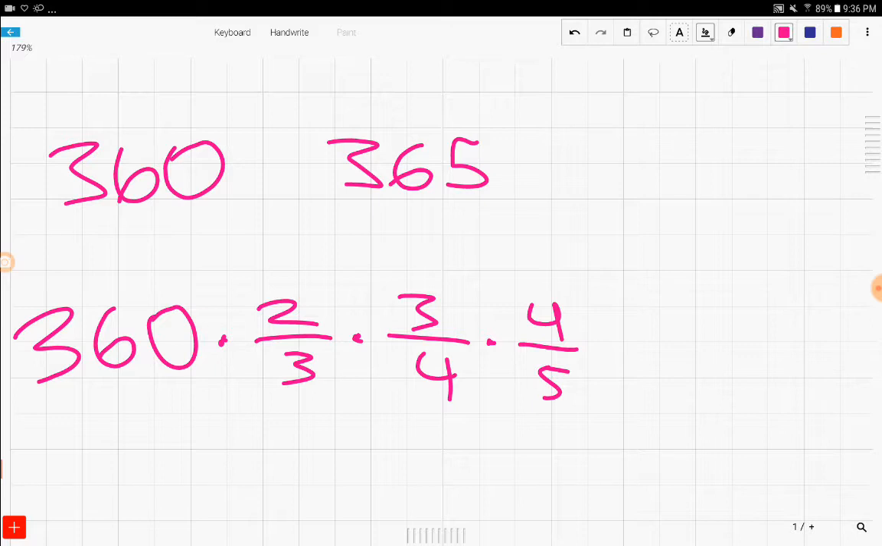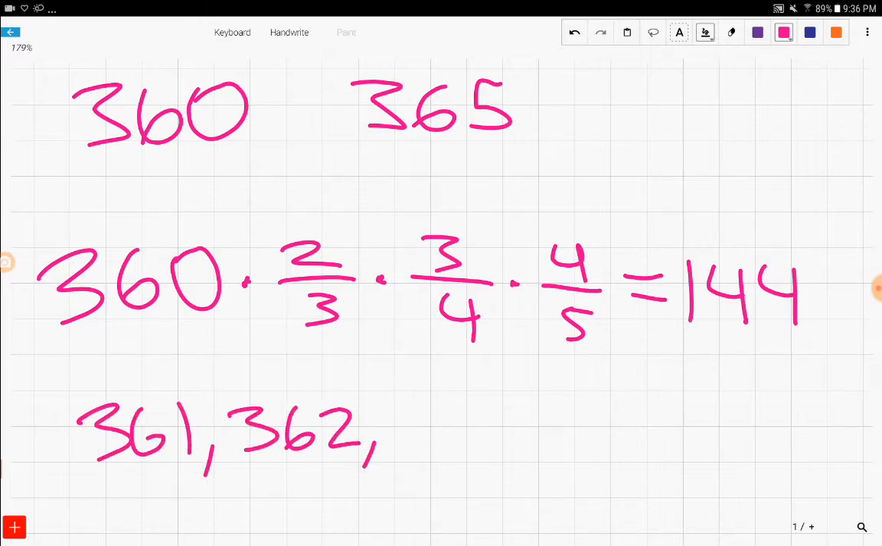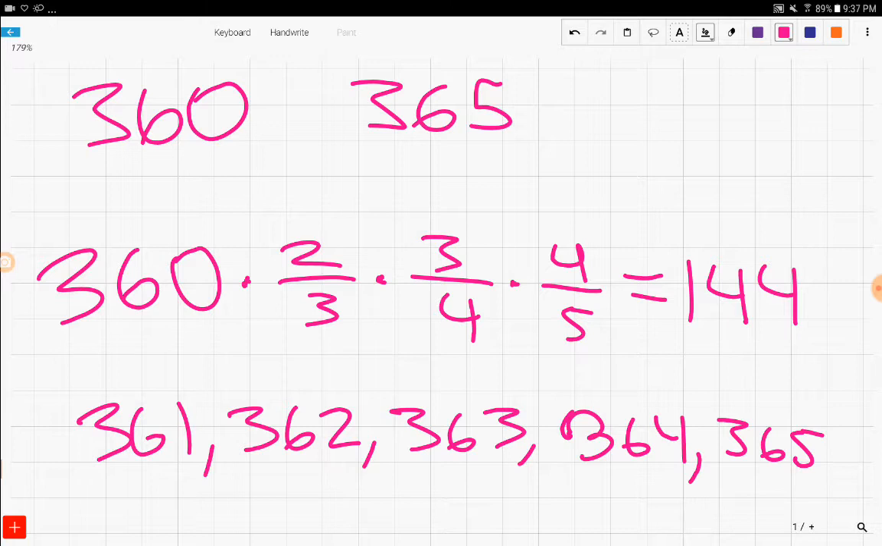So multiplying these all together, we get that in the first 360 days, there are 144 days that she's not called by anyone. Now we just have to count the last few cases: 361, 362, 363, 364, and 365. And we notice that only the days that aren't multiples of 3, 4, or 5 are days that she isn't called on.